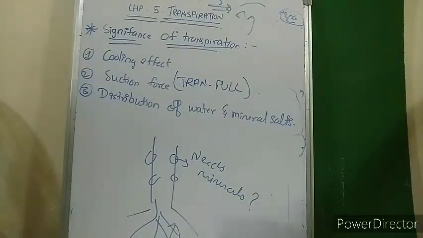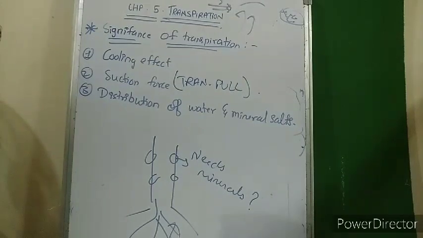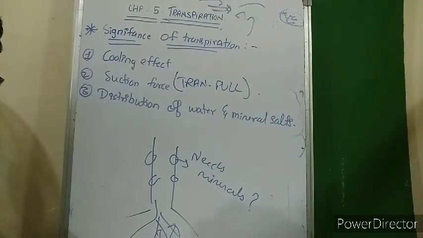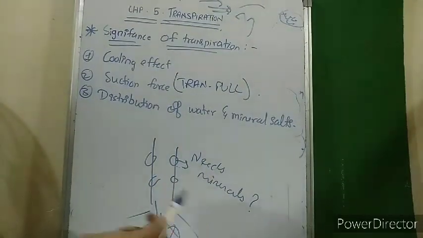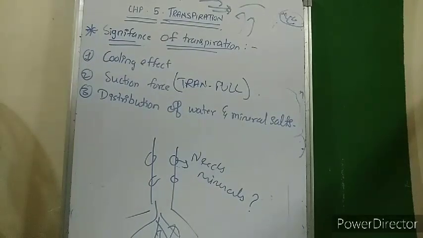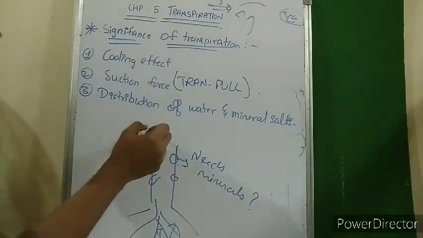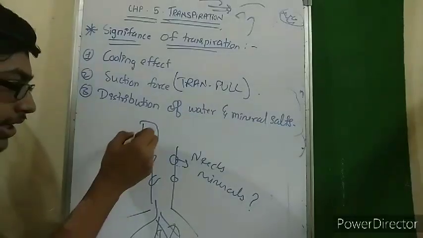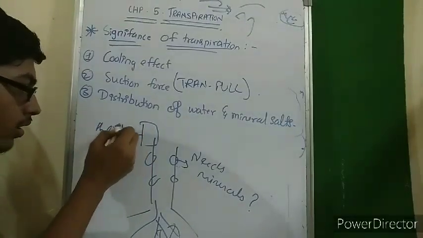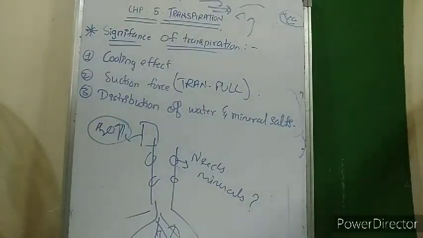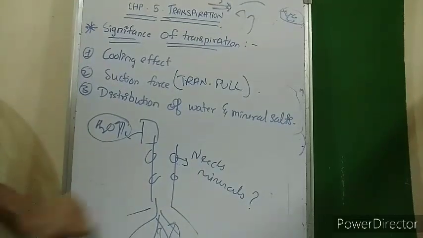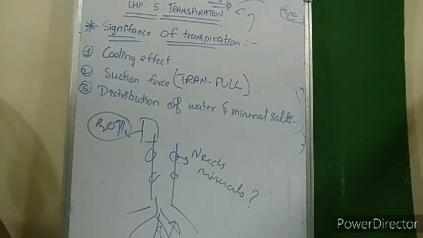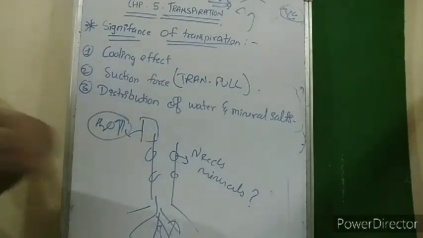But there needs to be some stimulus for absorption from the soil. If there is no absorption from the soil, will this get the minerals required? No, it won't. Or for example, here a cell is present, it needs water. But how would it get it? From the soil. And if water is not absorbed from the soil, then this won't get water.